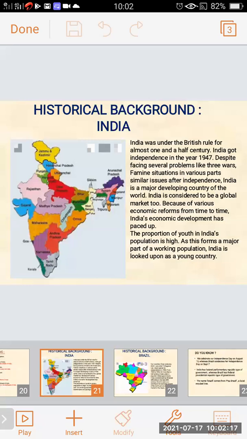Now we will learn about the historical background of India. India was under the British rule for almost 1.5 centuries. As we all know, the struggle done by India and the freedom fighters was to make India free from the Britishers' rule.